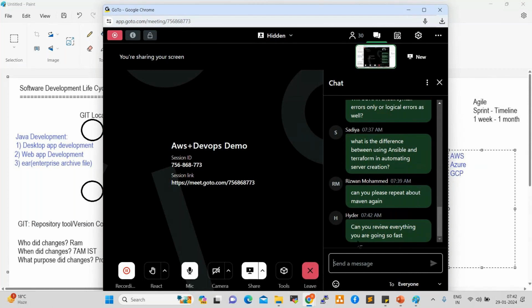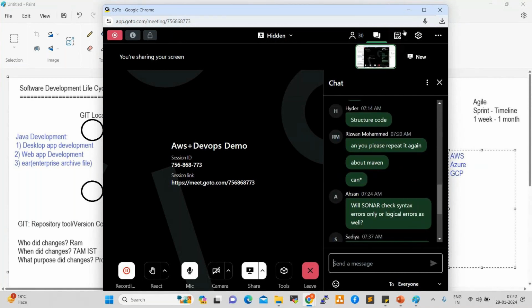Okay. Maven, you are asking about Maven, right? So I'll repeat it. Don't worry. Can you please repeat about Maven? Okay. Maven is a build tool, right? We discussed. Maven is a build tool.